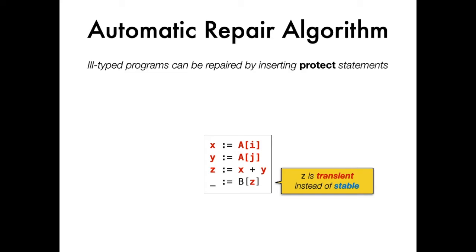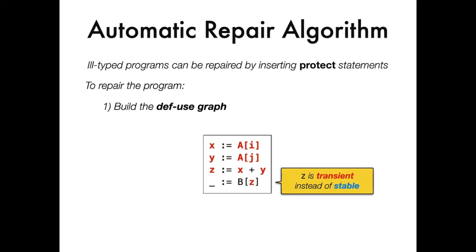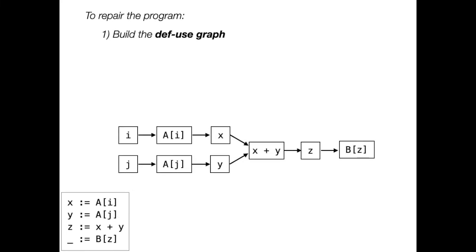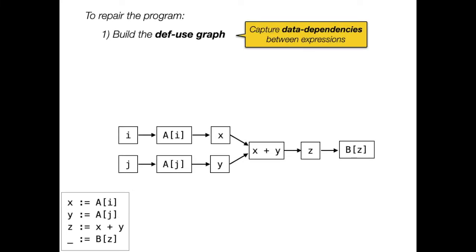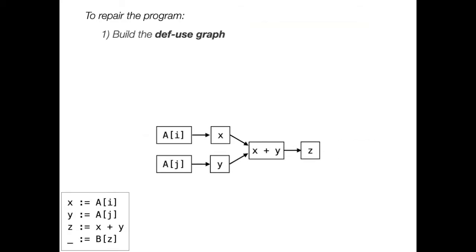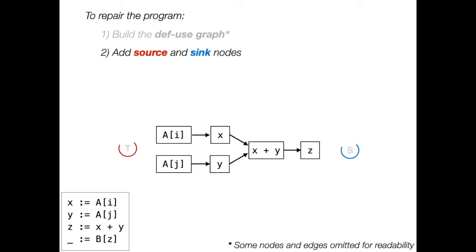To repair the program, we first build a def-use graph whose nodes and directed edges capture the data dependencies between the expressions and variables of the program. For example, in the graph, the edge from x to x plus y indicates that x is used to compute x plus y. To track how transient values propagate in the graph, we extend the graph with a special source node T and sink node S.